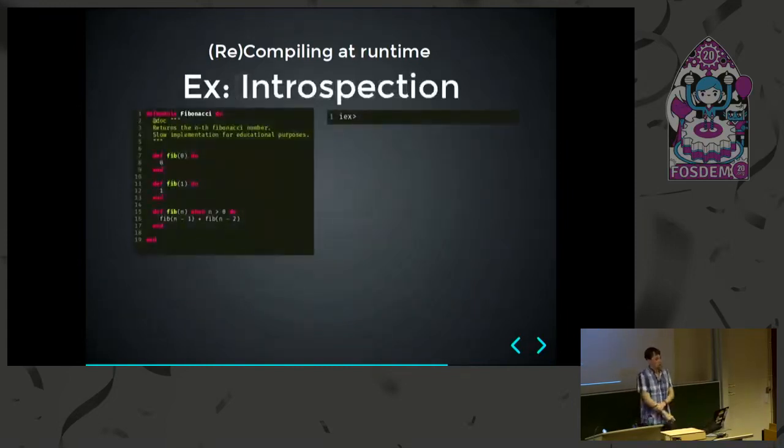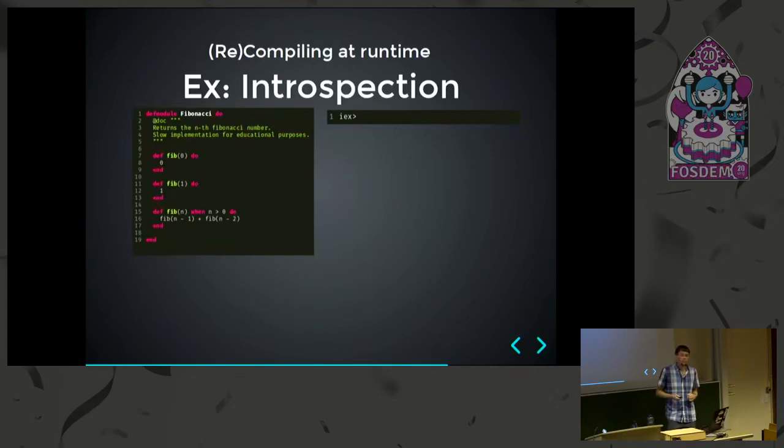Another very interesting application of this is using introspection. There are many languages and environments in which, when you want to find out why your application has a memory leak or is behaving in an unexpected way in the wild, you have to stop the program, add some tracing statements to your source code, recompile it, start it again, and then hope and pray that the program will trigger this same weird edge case.